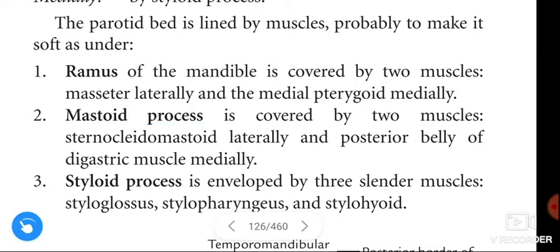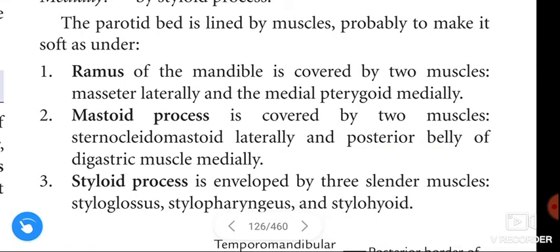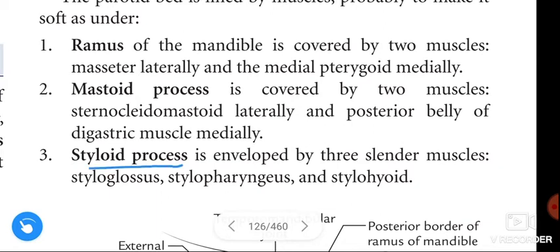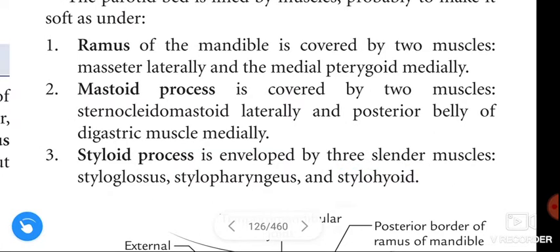The mastoid process is covered by sternocleidomastoid laterally and the posterior belly of the digastric muscle medially. The styloid process is enveloped by three slender muscles: styloglossus, stylopharyngeus and stylohyoid.